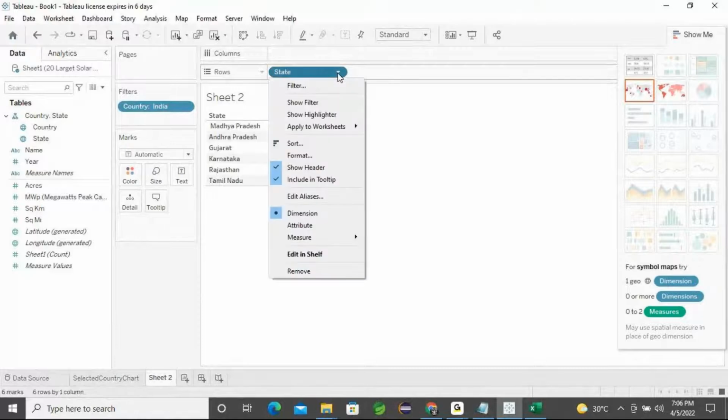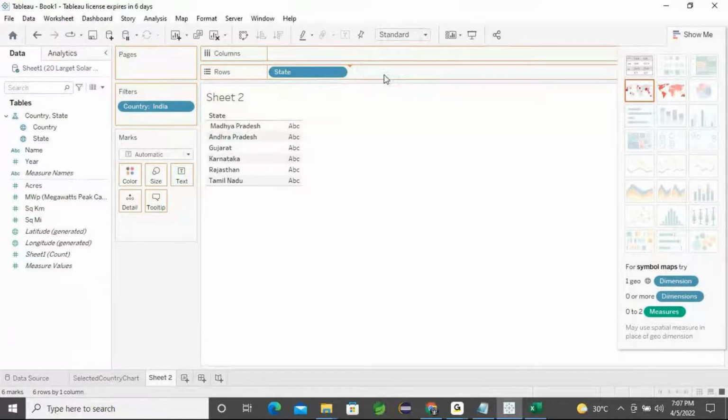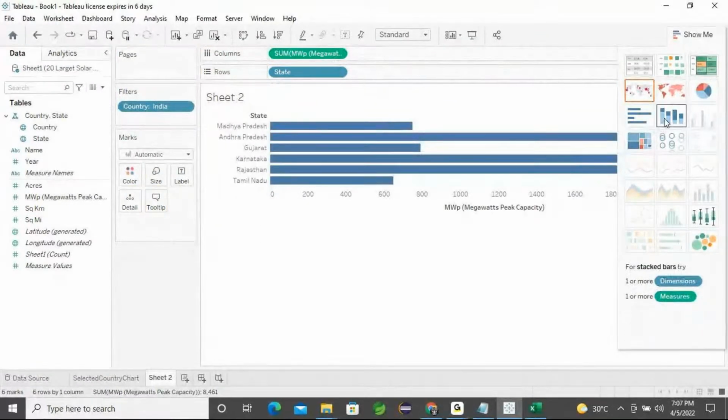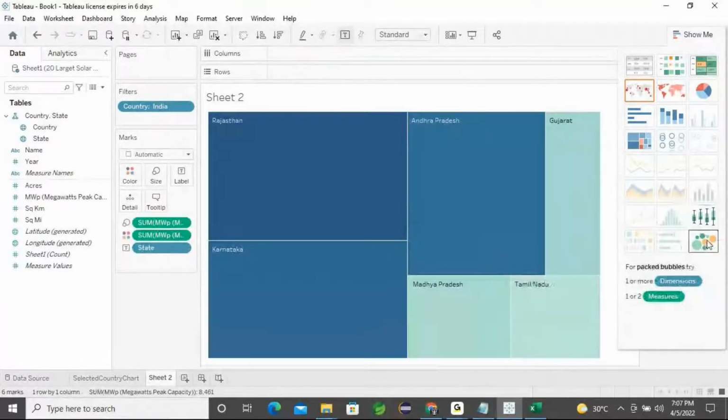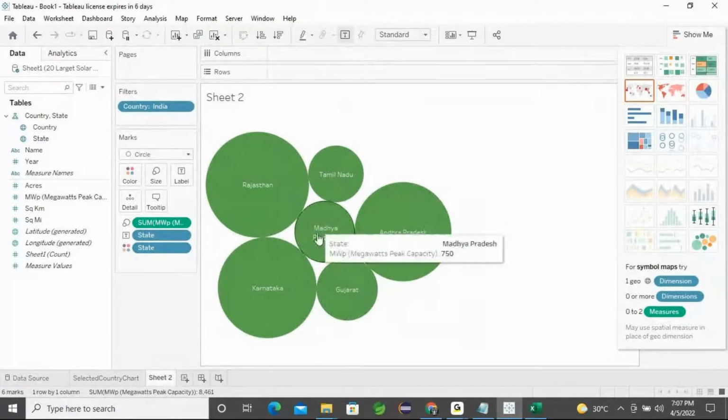You can see the names: Madhya Pradesh, Andhra Pradesh, Gujarat. It's in text format. You can pick up the megawatts in the rows section, or in columns, whichever format you want to place it in. I will place this format from today, so you can make this format clear.